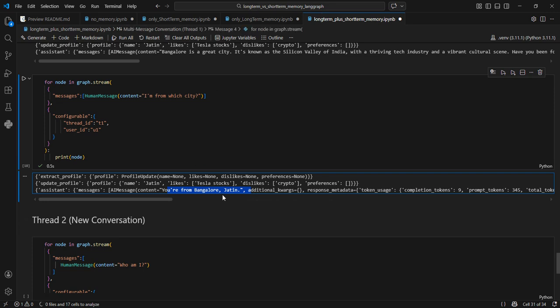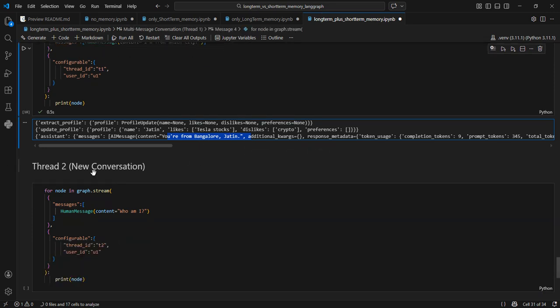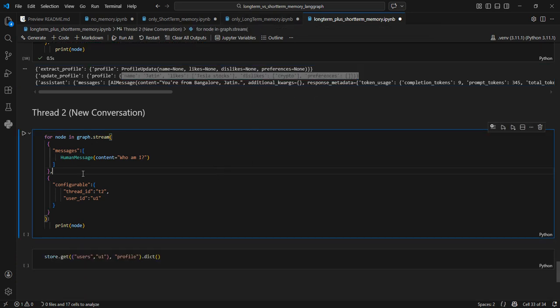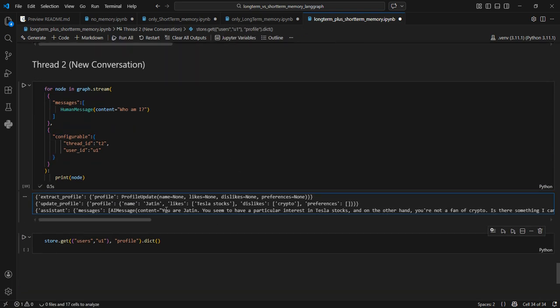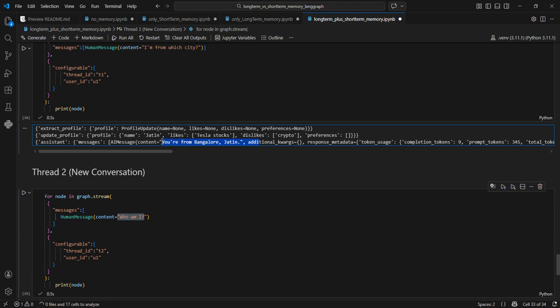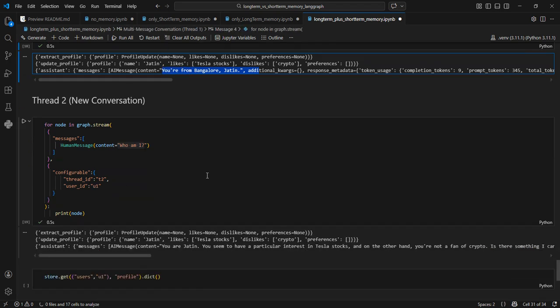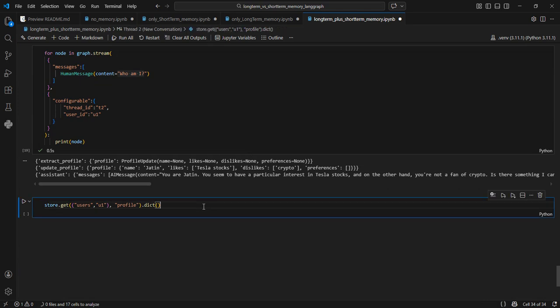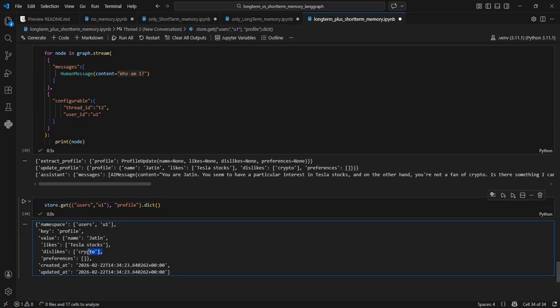So this is where it comes into picture. Okay. So now if I change the thread, this information will still be available, which we could already see in the long-term memory example, but I will show you how it works. If I say, who am I? Then it will simply say, you are Jatin. So now the thread has changed. It is T2. Okay. This did not work in case of short-term memory only, and this did not work in case of long-term memory only. But when we use a combination, both of them are working. And if we see the store, this is the information that is already saved, which will be reused.